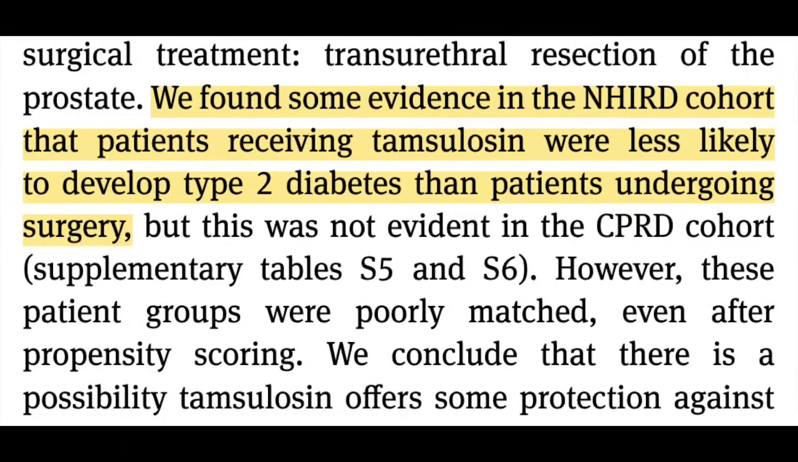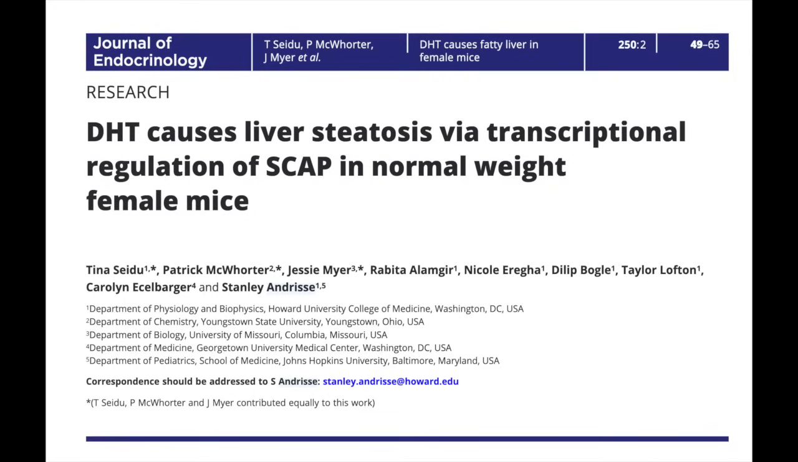In fact, when the investigators compared men on tamsulosin to men who had had prostate surgery, there was some evidence that tamsulosin decreased the risk of developing diabetes. So, I think all these studies are very flawed and don't give a consistent enough picture to prove that 5-AR blockers cause fatty liver and diabetes. In fact, there is even more research showing that the DHT-lowering effects of 5-AR blockers might actually prevent fatty liver and decrease insulin resistance. That's exactly what this study suggests right here.